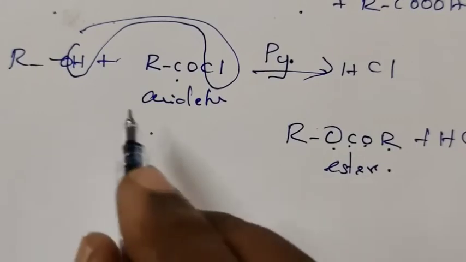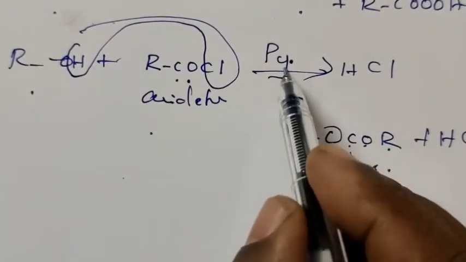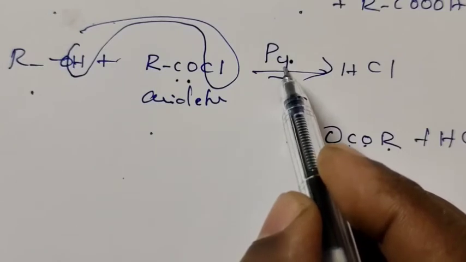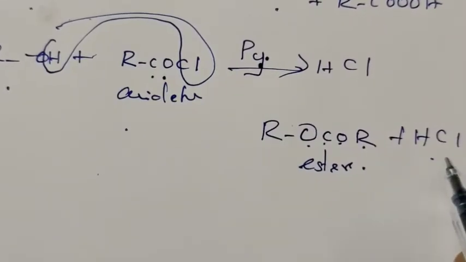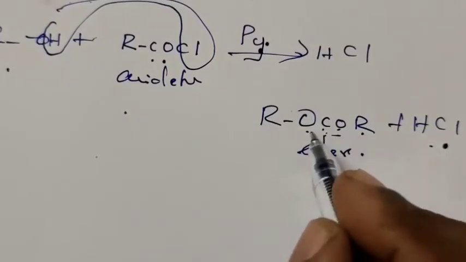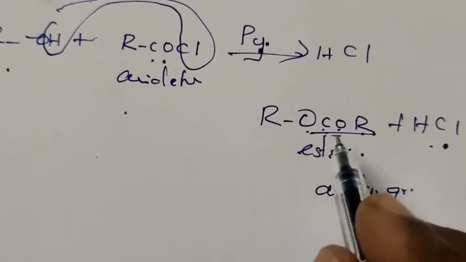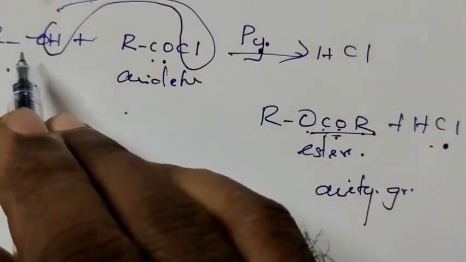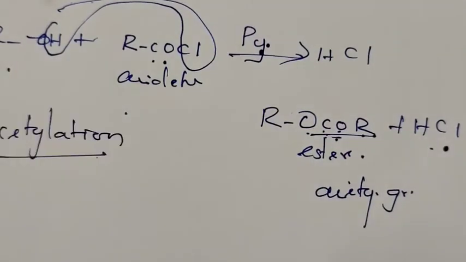In the reaction of acid chloride with alcohol, we use pyridine as the catalyst, because pyridine, which is a base, neutralizes the hydrochloric acid formed during the process. This COR group means acetyl group. The introduction of an acetyl group in alcohol is known as acetylation reaction. Give one example for acetylation.